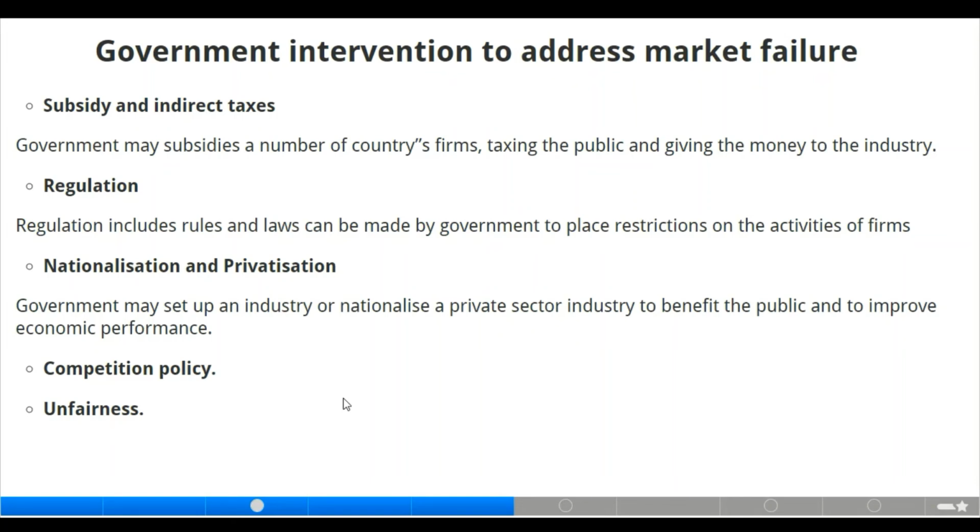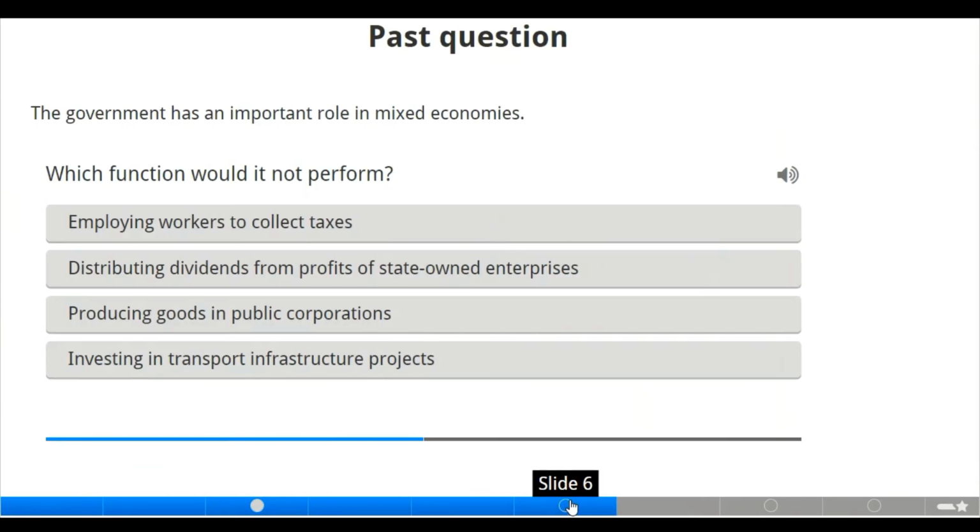Of course, it should also be the government intervention. Now we move to competition policy. Government puts competition policy to prevent firms from abusing their market power. And also unfairness. Government also intervenes on ground of equity, that is fairness.